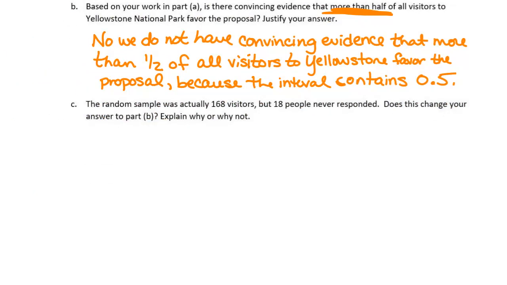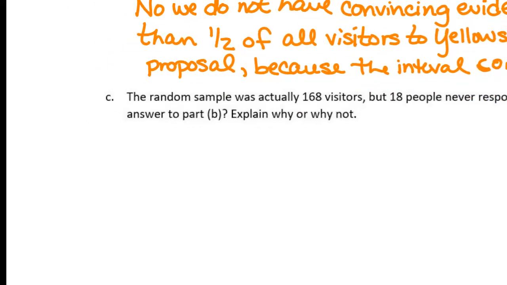The random sample was actually 168 visitors, but 18 people never responded. Does this change your answer to part B? Explain why or why not. All right, so let's remember the claim in part B: do we have evidence that more than half of the people feel this way?